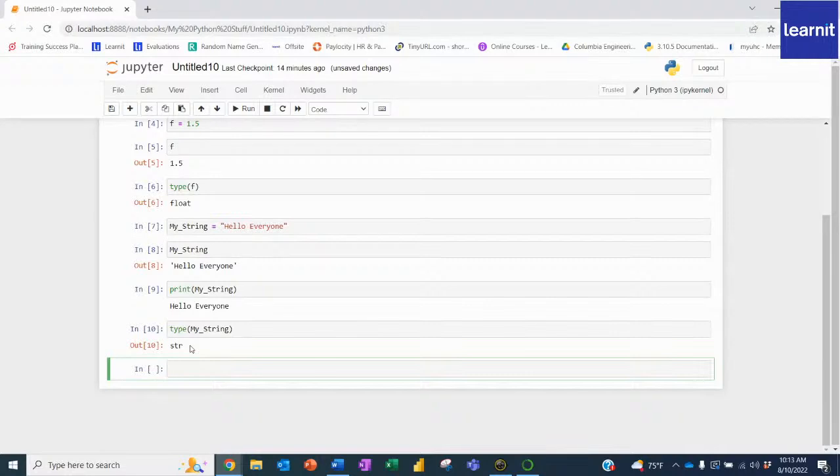So far we've talked about whole numbers, which are integers, decimals, which are known as floats, and an ordered sequence of characters, which is known as a string. Now there's also an ordered sequence of objects, which can be integers, floats, strings, anything that you want, and we're going to put it in a list.